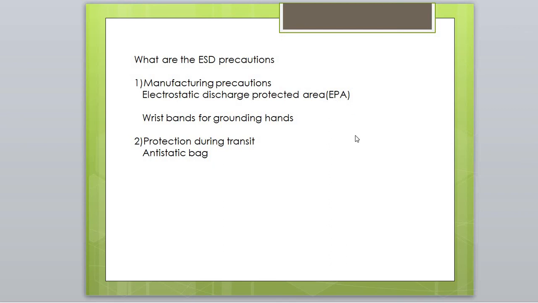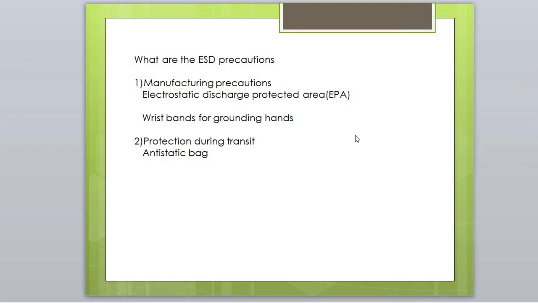The next one that we have to discuss is protection during transit. Sensitive devices need to be protected during shipping, handling and storage. Packaging is designed to minimize frictional charging of packs due to rubbing together during shipping and also incorporate electrostatic shielding in the packaging material.